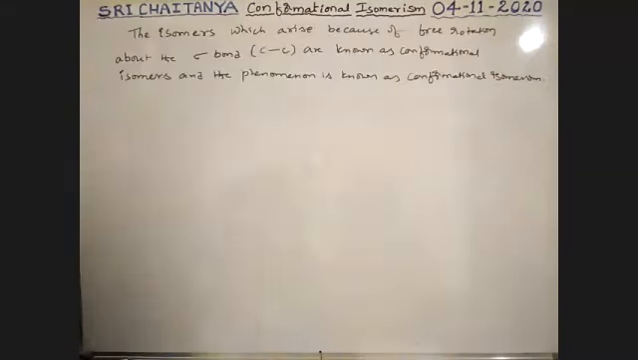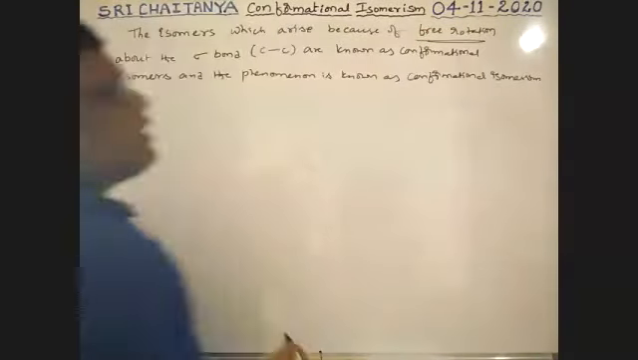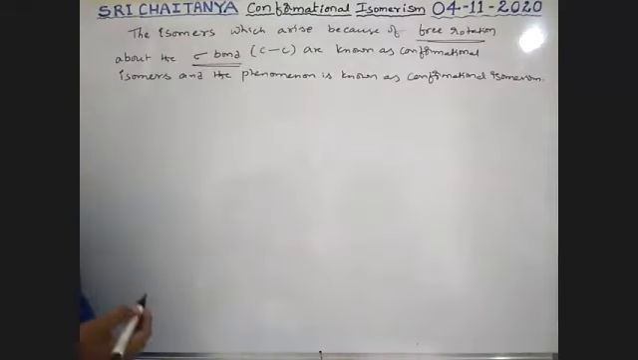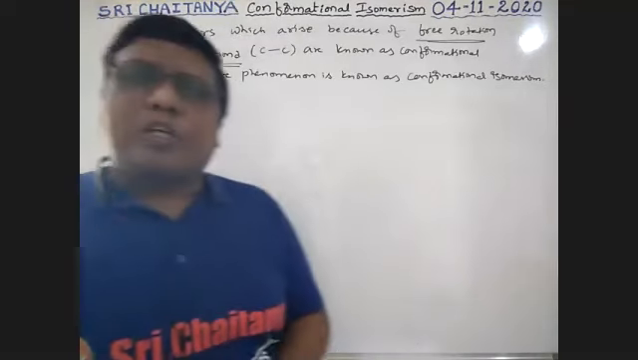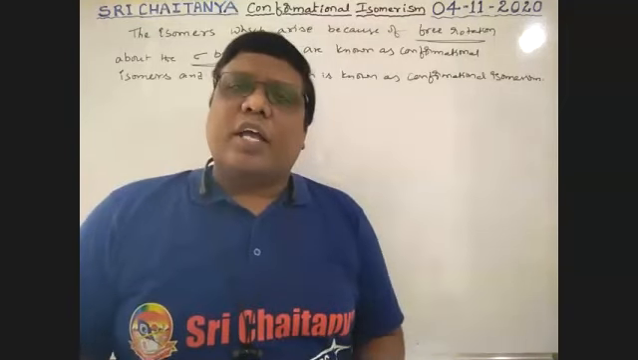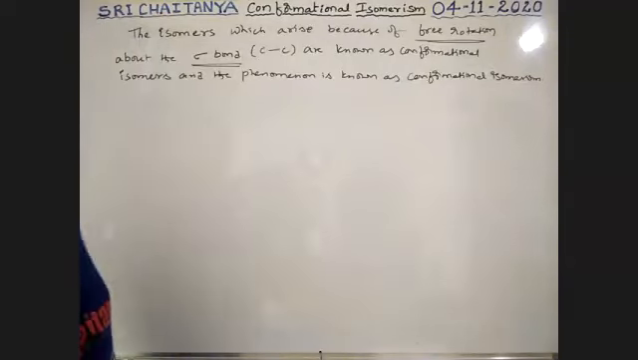Very important: it is due to free rotation along single bonds, that is, sigma bonds. It is due to free rotation around C single bond C. So different conformers are possible. Those are considered conformational isomers, and the phenomenon is known as conformational isomerism. See here, boys.